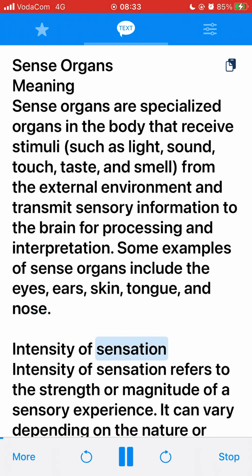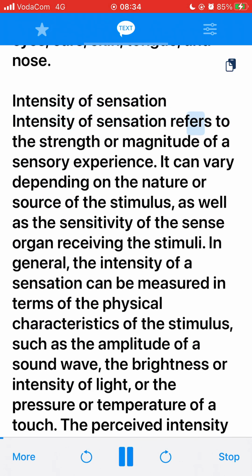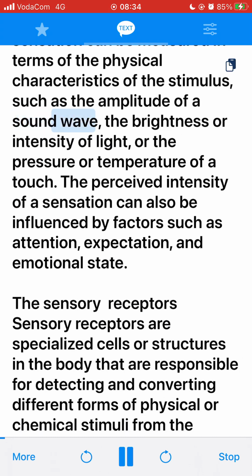Intensity of sensation. Intensity of sensation refers to the strength or magnitude of a sensory experience. It can vary depending on the nature or source of the stimulus, as well as the sensitivity of the sense organ receiving the stimuli. In general, the intensity of a sensation can be measured in terms of the physical characteristics of the stimulus, such as the amplitude of a sound wave, the brightness or intensity of light, or the pressure or temperature of a touch. The perceived intensity of a sensation can also be influenced by factors such as attention, expectation, and emotional state.